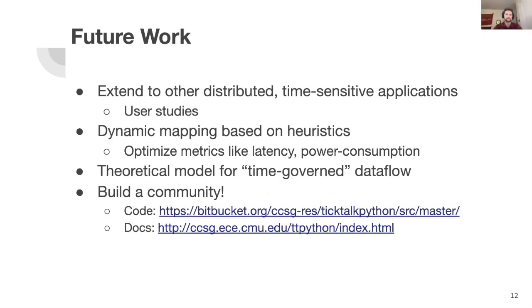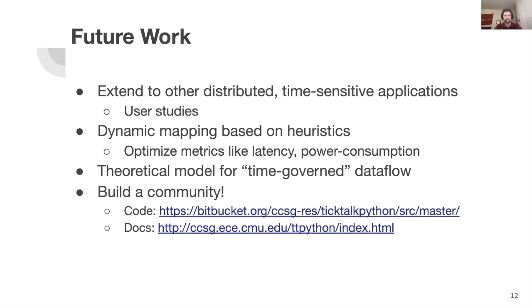And we've been using the Smart Intersection application as a testbed for TTPython development at many points to continue building on this framework. We'd especially like to test TTPython on other distributed time-sensitive applications and with users who are less familiar with our TickTalk project, such that we can conduct user studies. We also plan to explore this problem of mapping SQs to devices dynamically to optimize SQ placement such that we can improve on system-wide metrics like latency and power consumption for battery-operated devices.